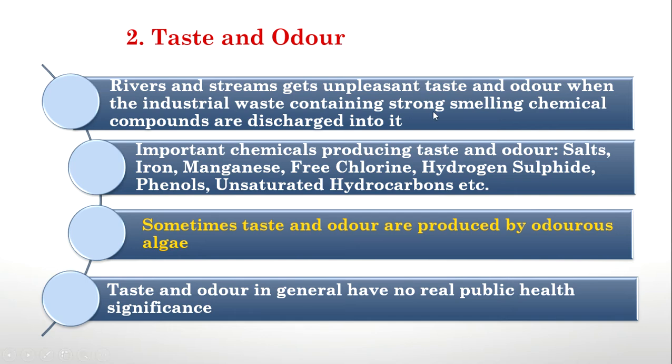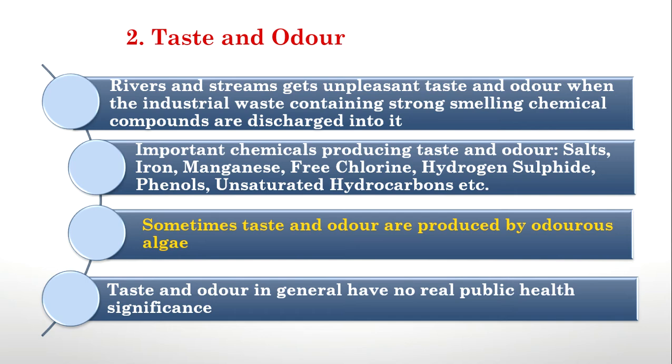The important chemicals producing taste and odor are salts, iron, manganese, and free chlorine. You all know the taste of chlorine. Even if it is a purifying agent, it has some taste and odor, which affects our aesthetics. We cannot always accept that smell and taste of chlorine itself.